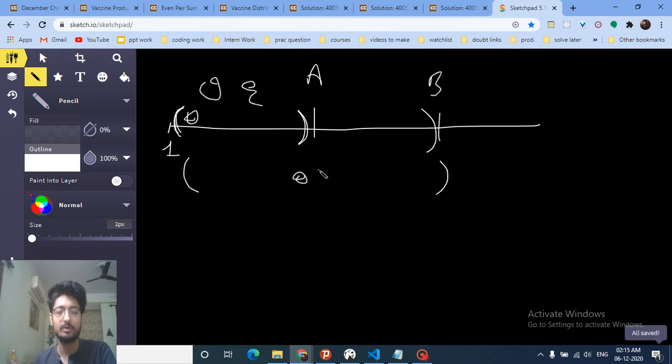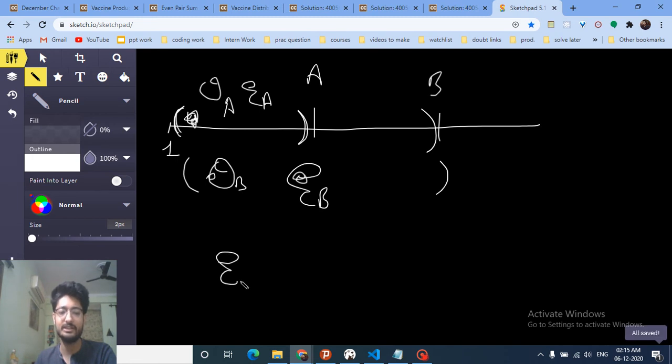Now for forming out the total number of even numbers, what you can do, you can choose every even number from this range and pair up with every even number from the second range. So it's like if we have EA even numbers from this first range and OA odd numbers in A range, and same for OB odd numbers in B range, and EB even numbers in this B range.